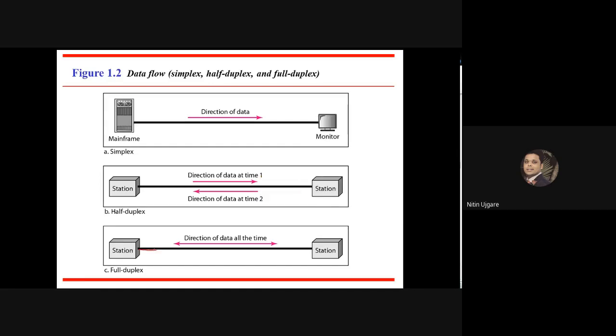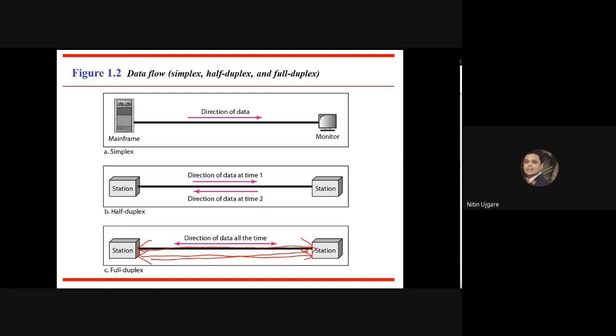For example, if this is the communication line, and we are using two dedicated lines for full duplex mode, one dedicated line is used to transmit the data and the other, this second communication line, is used to receive the data at the same time.